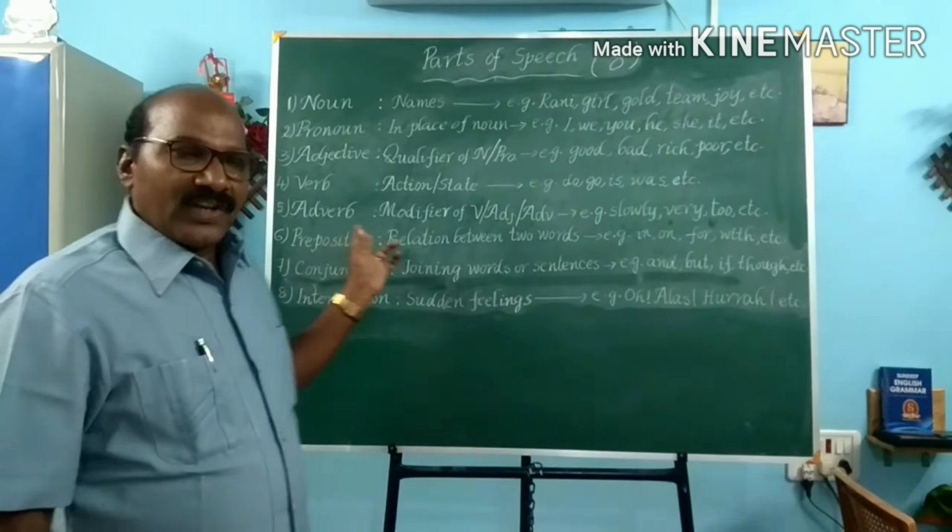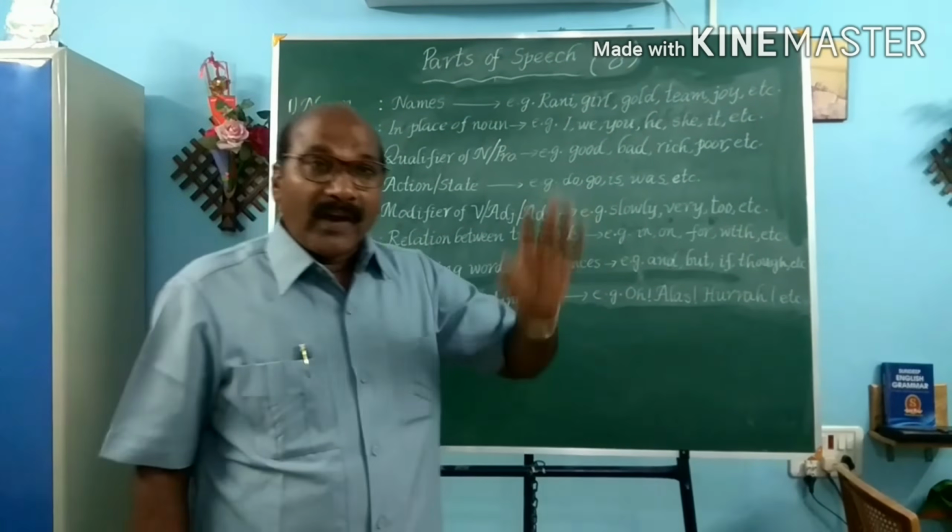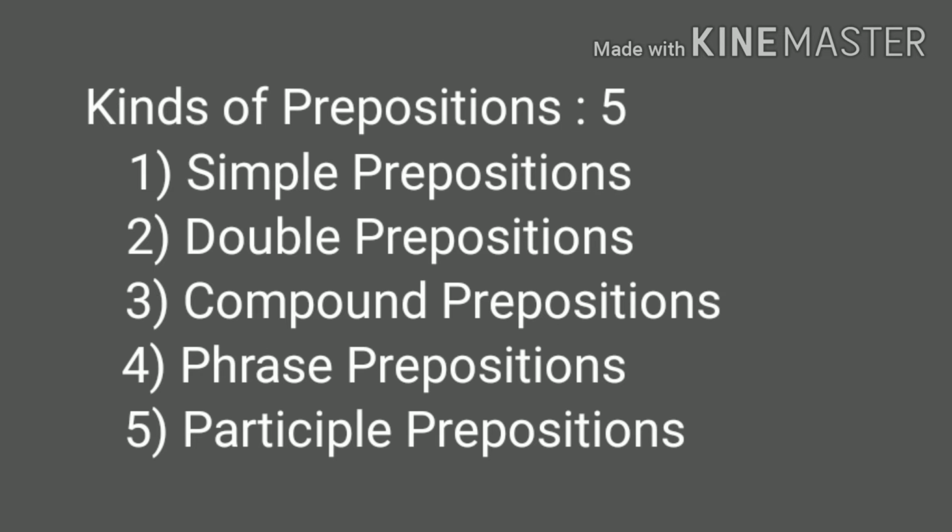Then coming to prepositions. Prepositions are also of 5 types. Simple prepositions like in, on, for, with, by, etc. And double prepositions. We find 2 prepositions in the same one. Double prepositions: out of, from behind. And the third one, that is compound prepositions. Compound prepositions are very big in size: between, behind, beyond, like that, somewhat big in size.